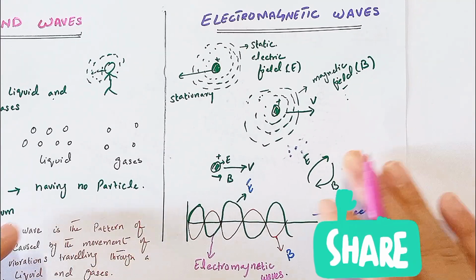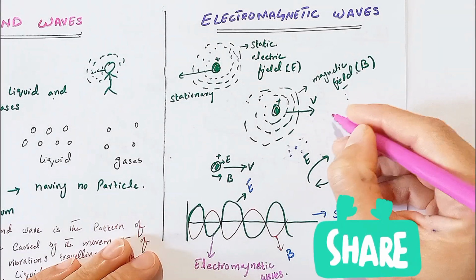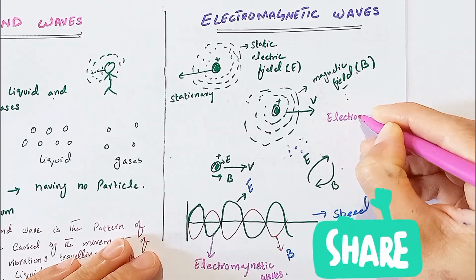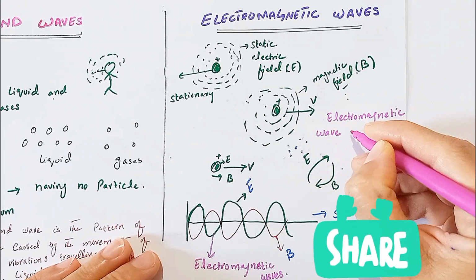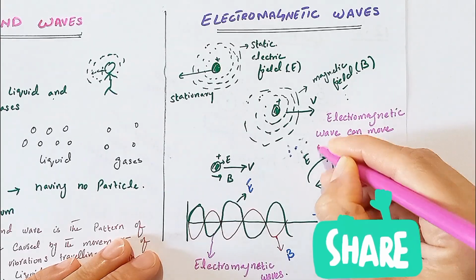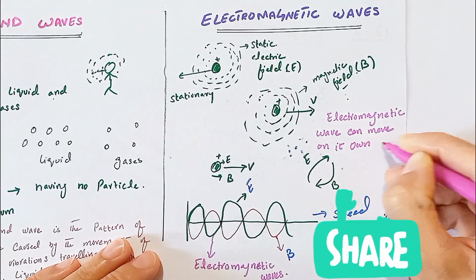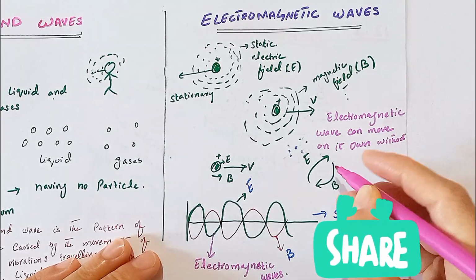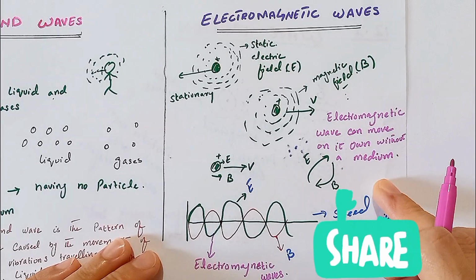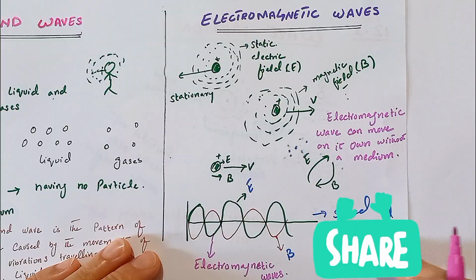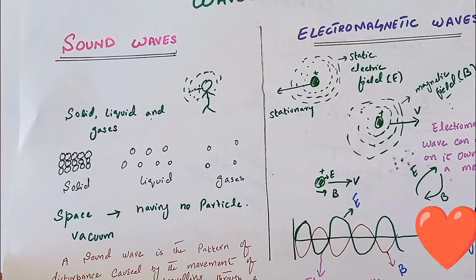So here we write that an electromagnetic wave can move on its own without a medium. It does not require a medium for movement because the electric and magnetic fields interact and keep energy flowing. So that is all about the sound wave and electromagnetic wave.